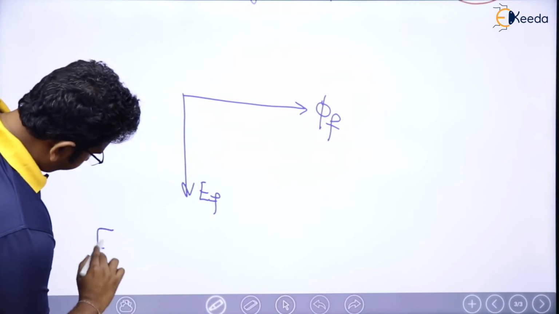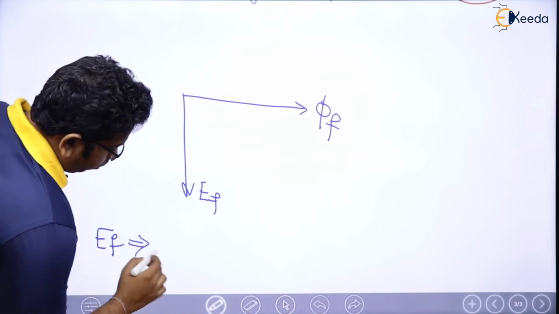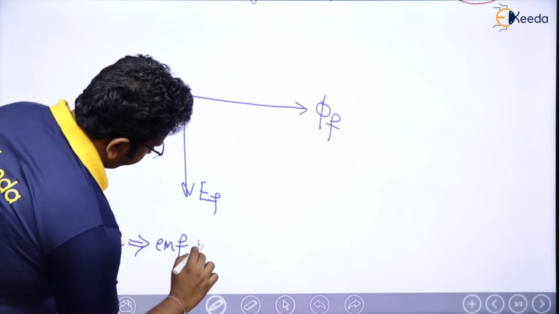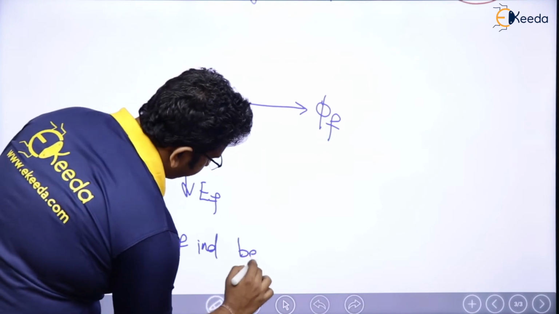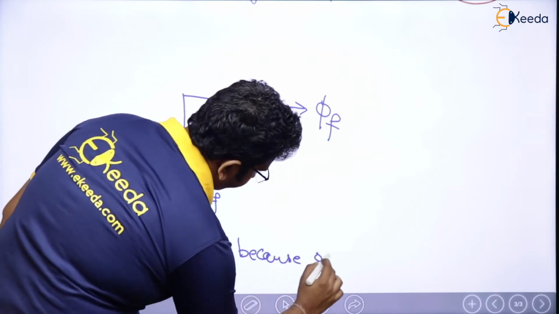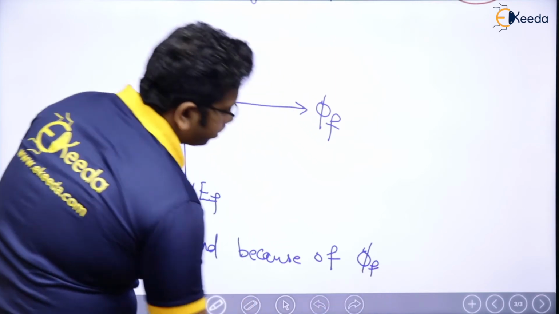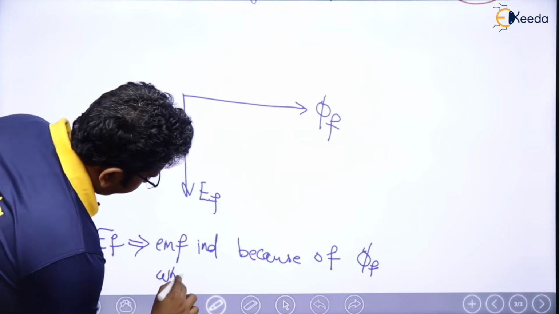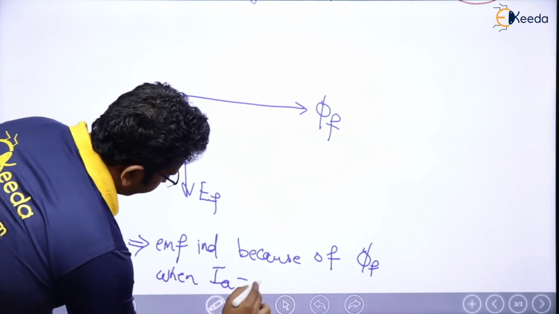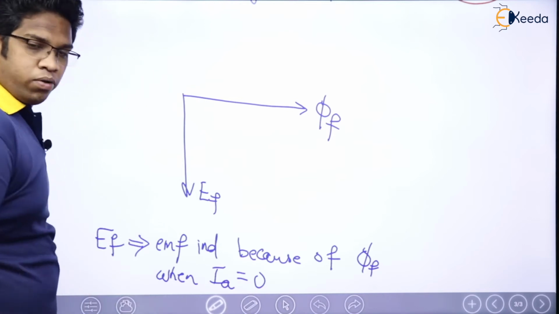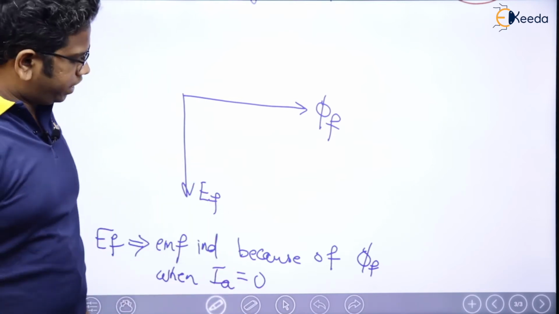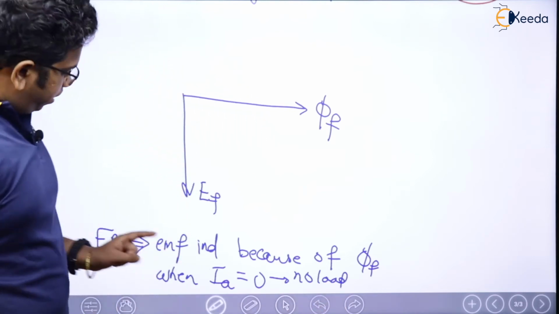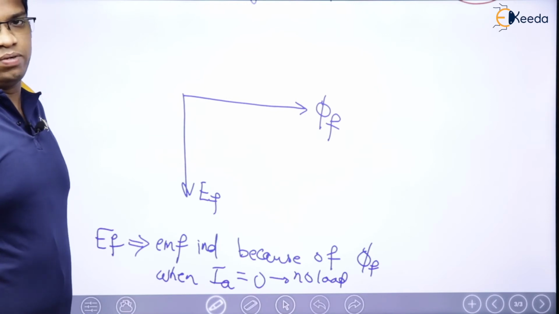EF is the EMF induced because of the flux phi F, or we can say because of the field, when IA is not there. What do you mean by IA is 0? IA is 0 indicates that it is no load, which means EF is also called the no load EMF.